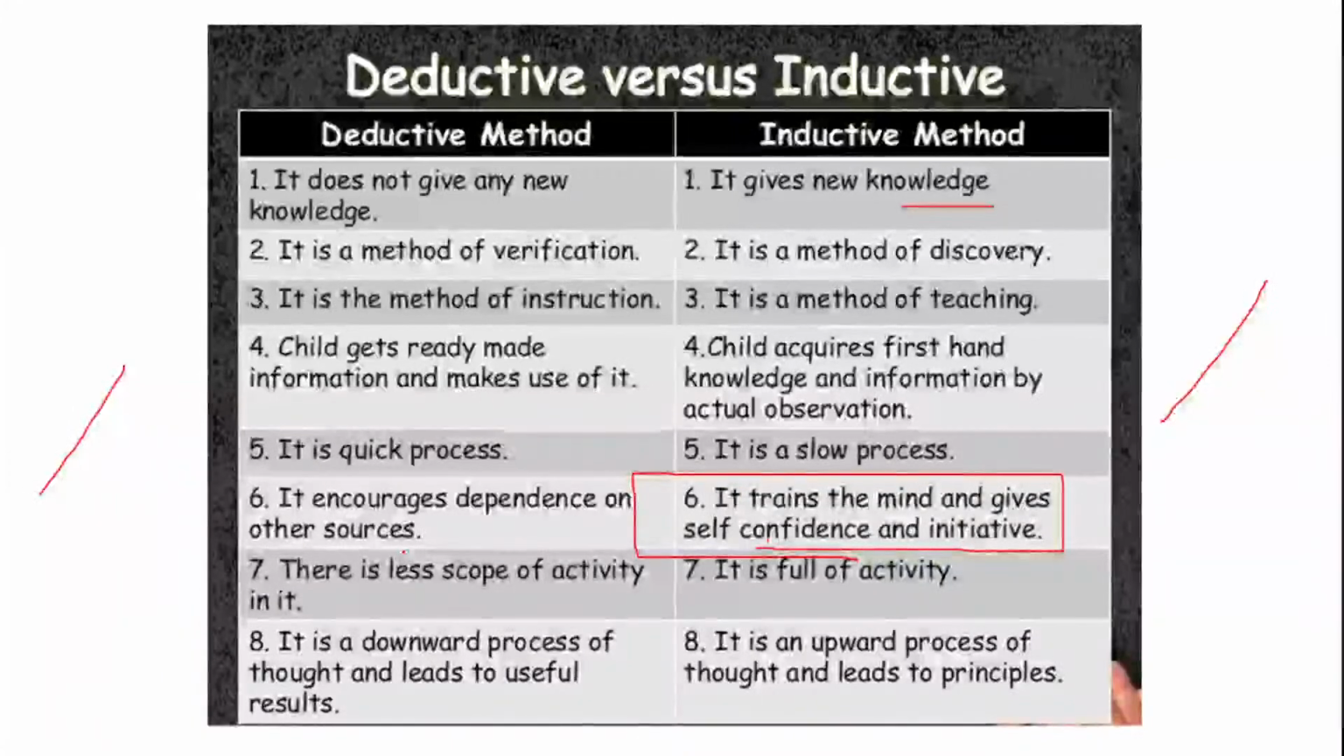Definitely these points will be coming, in statement format or some other way, but these are very important points. So what we learned in the deductive method: nothing new knowledge, just a method of verification, just a method of giving instructions to the child, which is very quick. You have to just give instructions. There is less scope of any activity in this, and it is a downward process of thought and leads to useful results. So it comes from a teacher to a student.